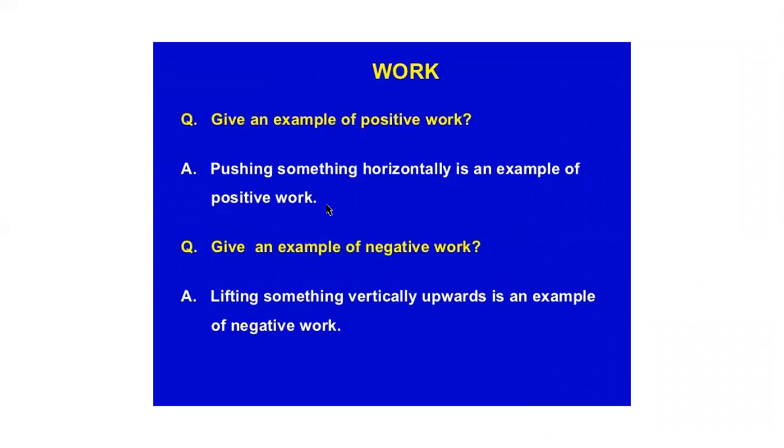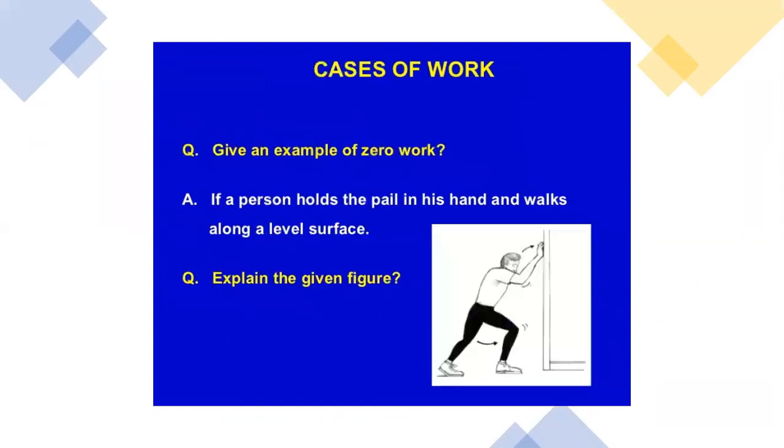If the force and the displacement are in the same direction, then the work is positive. And if the force and displacement are in opposite directions, then the work done will be negative. And zero work, that is if the force and the displacement have an angle of 90 degrees between them, then the work done will be zero.